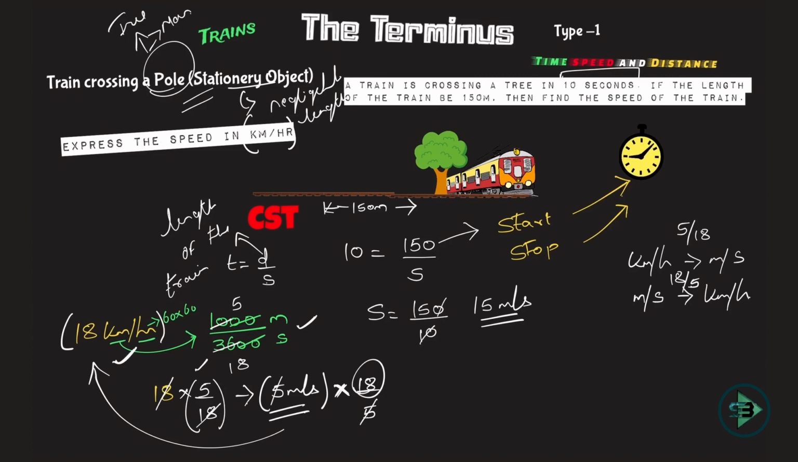So what is being given here to me? 15 meter per second. I need to convert it to kilometer per hour. So I'll go for this. Multiply it by 18 by 5. Now what is left is your answer. 5 1s are 5, 5 3s are 15.